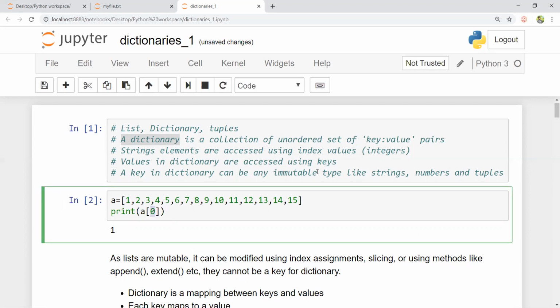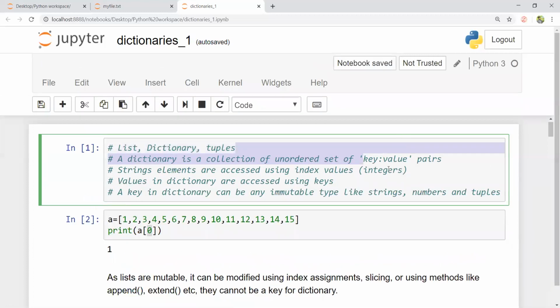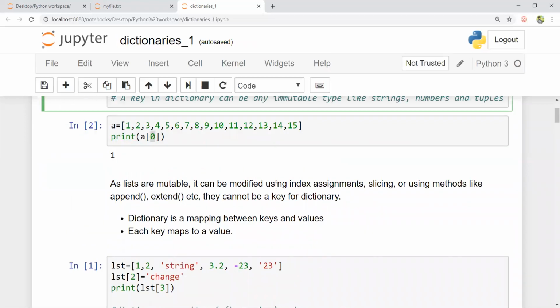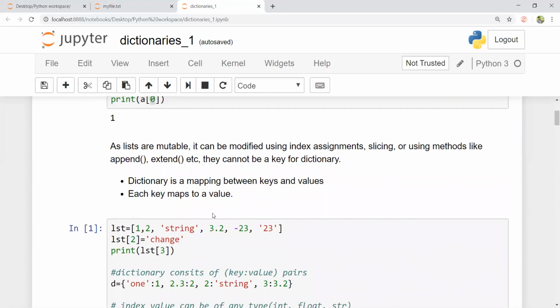Whereas in the dictionary, the index value can be of any type like strings, numbers, and tuples. And those index values are referred to as keys. A dictionary is a collection of an unordered set of key and value pairs. As lists are mutable, they can be modified using index assignments, slicing, or methods like append, extend, etc. They cannot be a key for a dictionary. So a dictionary is a mapping between keys and values. Each key maps to a value.